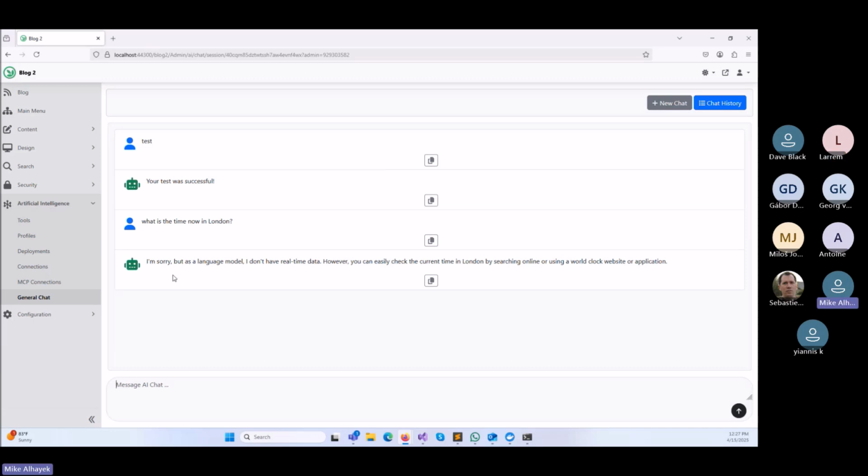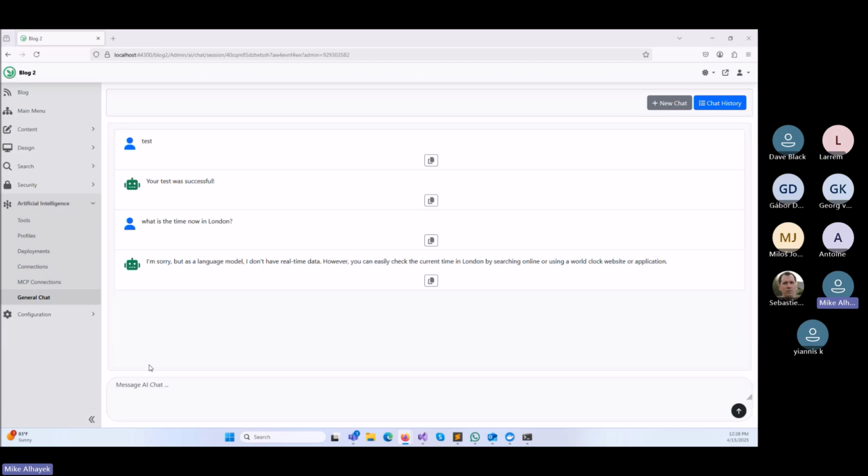But now with the new MCP, there's a new protocol out there. It's called Model Context Protocol, MCP, that allows you to define a common ground where the AI can plug in to talk to other services. So you have an MCP client and then you have an MCP server. An MCP server is basically a way to tell the AI model, I have additional functions that you can pick from and utilize to generate the response.